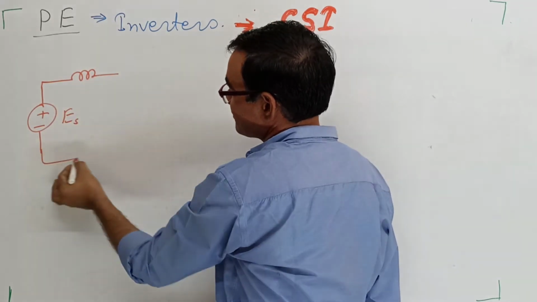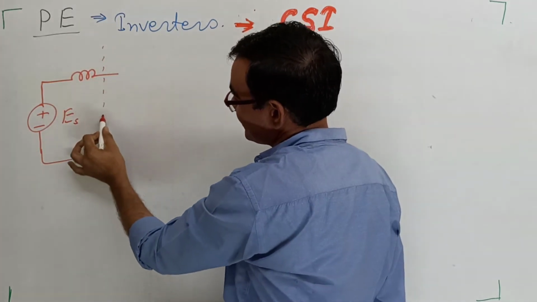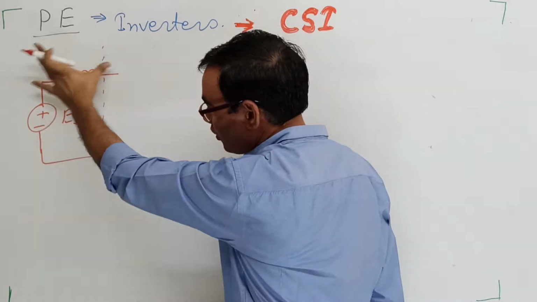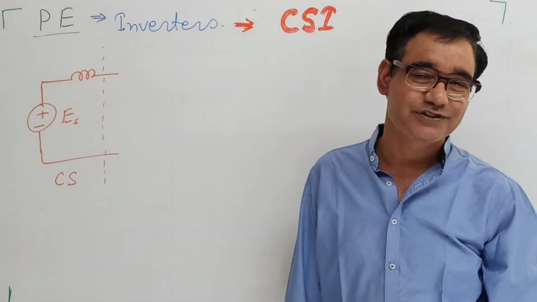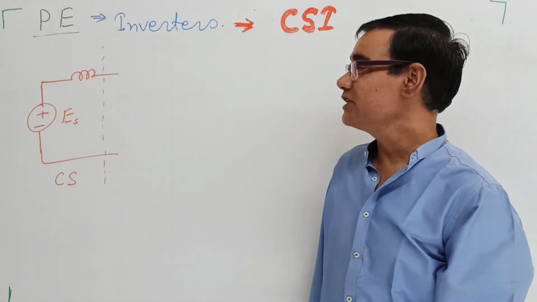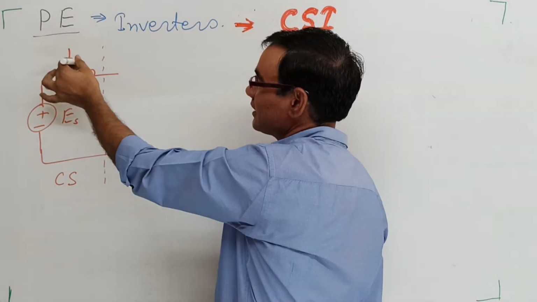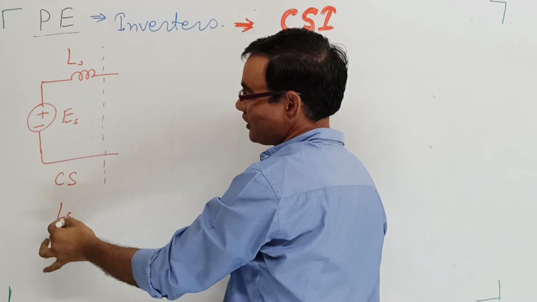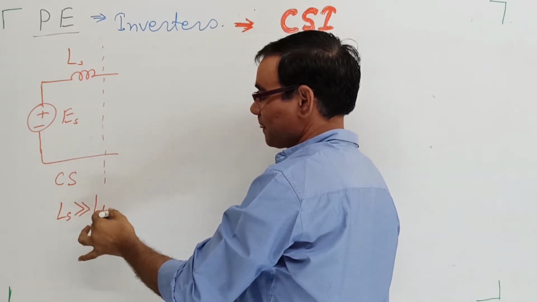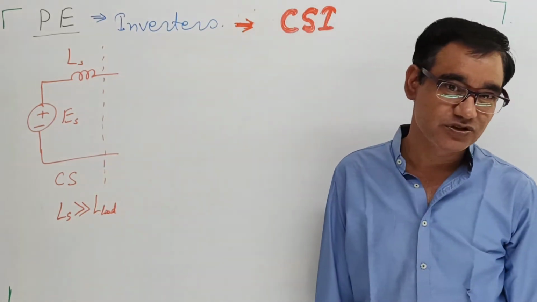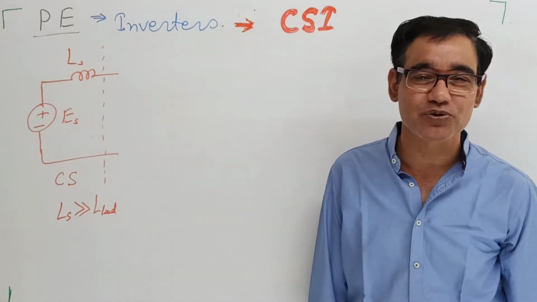So the whole becomes a current source. If this inductance is very large, the source inductance is very large as compared to the load side inductance. Whatever the load side inductance, it should be very large as compared to that.